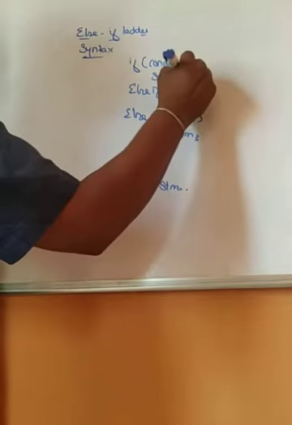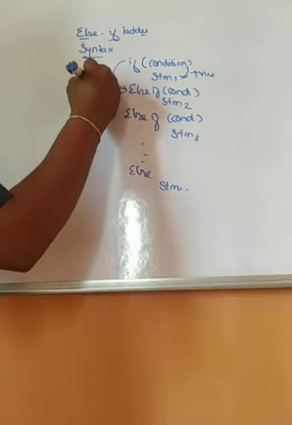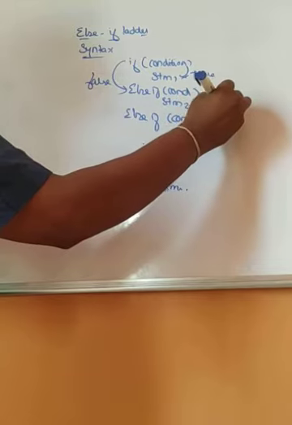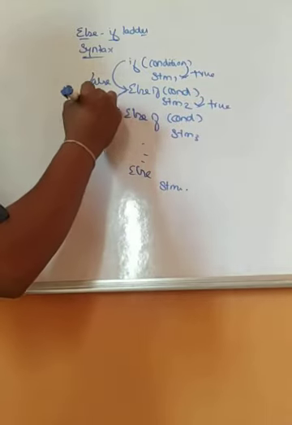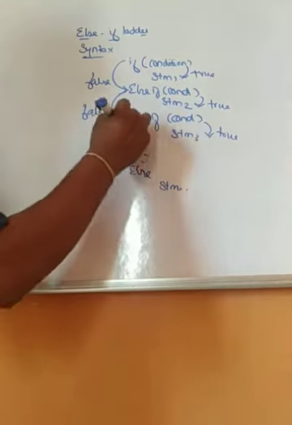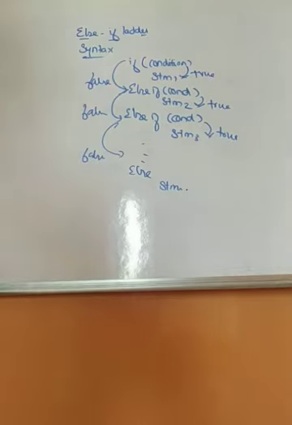If it is true, then the first statements will be executed. If it is false, it comes to the else part. Again, this condition will be checked. If it is true, it will execute this. If it is false, then it comes to the else part. Then again, if it is true, it comes here. Again, if it is false, it comes back. Like this, it will check and move to the next one.